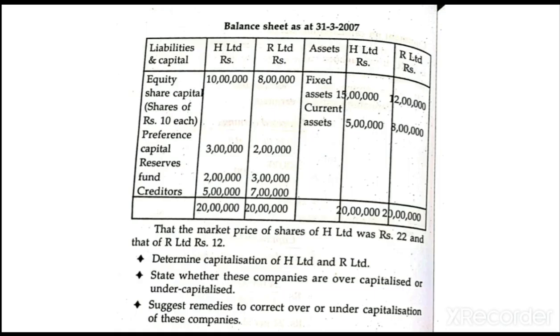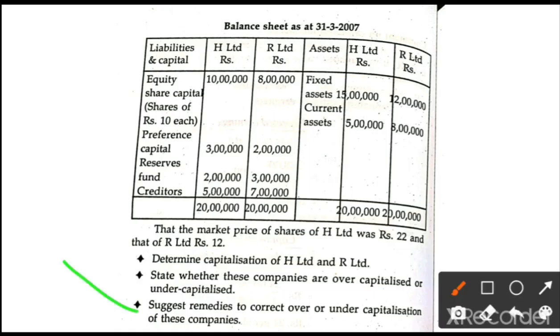And the third one is the suggestions that we have to give. For H company, because H company is under capitalization, what are the remedies to overcome under capitalization? Please note, the first remedy is issue of bonus shares, already given in the theoretical class. Otherwise you can note it also. First one is issue of bonus shares, second increasing par value of shares, third fresh issue of shares, fourth splitting of shares. So these are the remedies to overcome under capitalization.